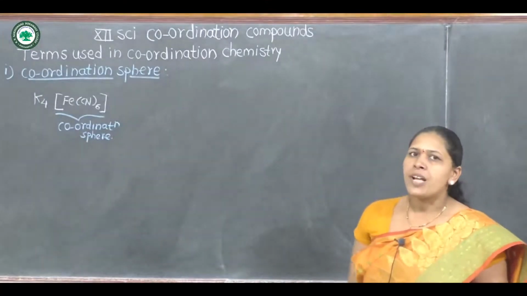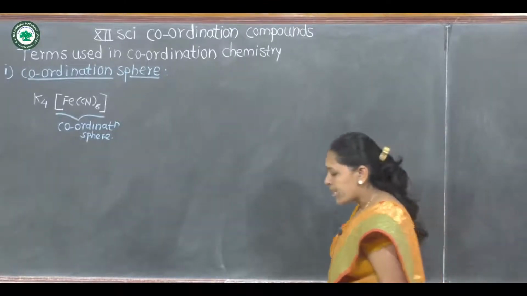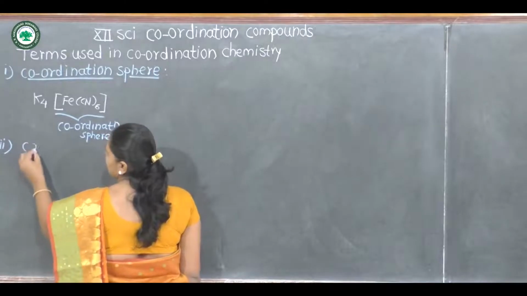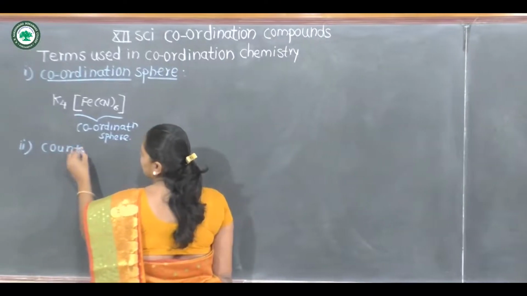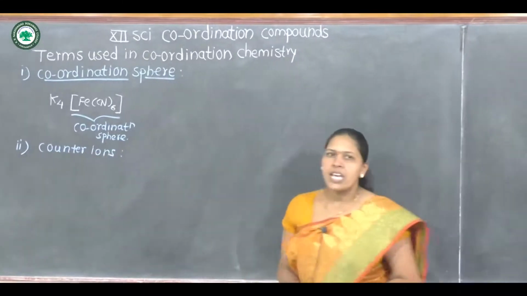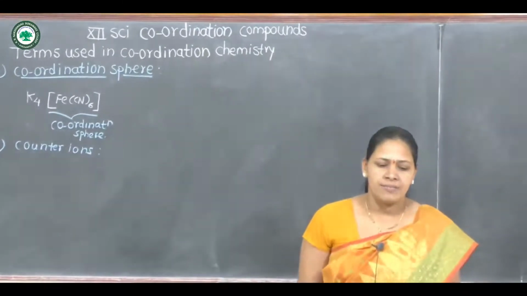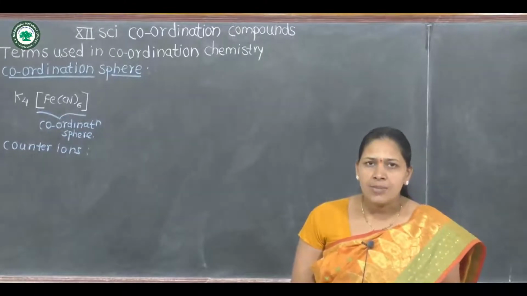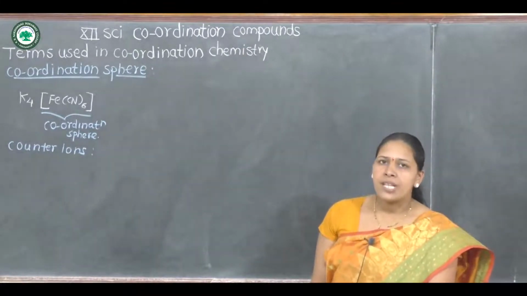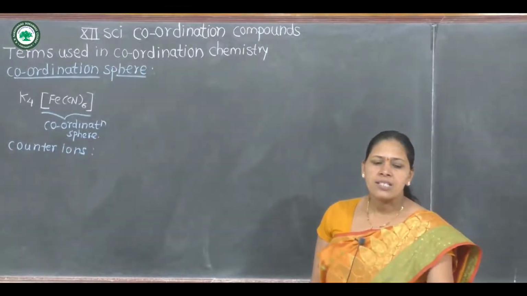Then another part of every coordination compound is counter ions. Second term is counter ion, or it is also called ionizable ions, ionizable groups, shown outside the square bracket. That is called a counter ion.